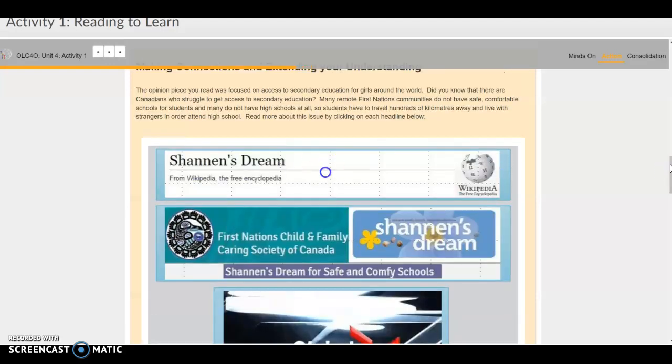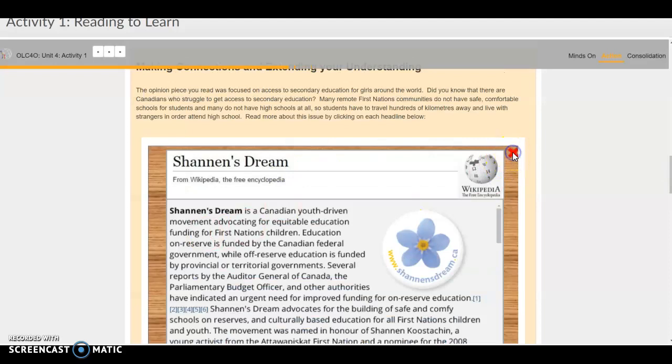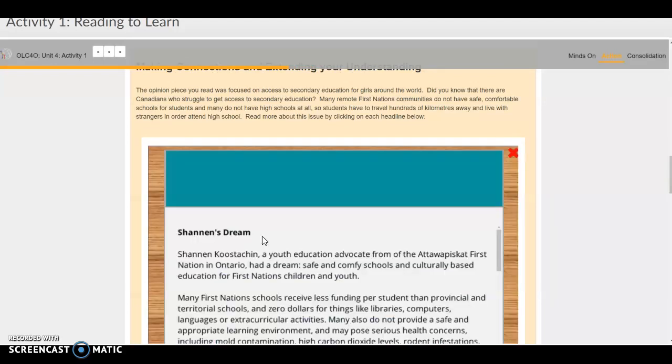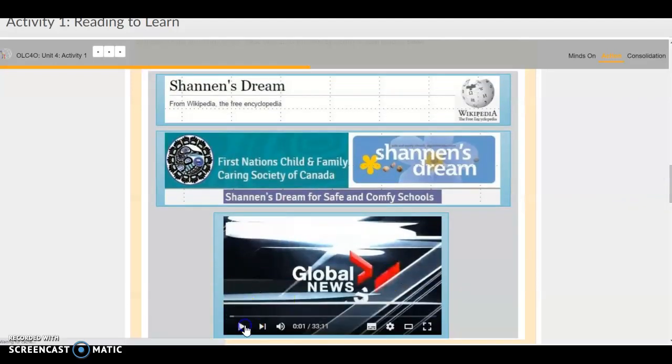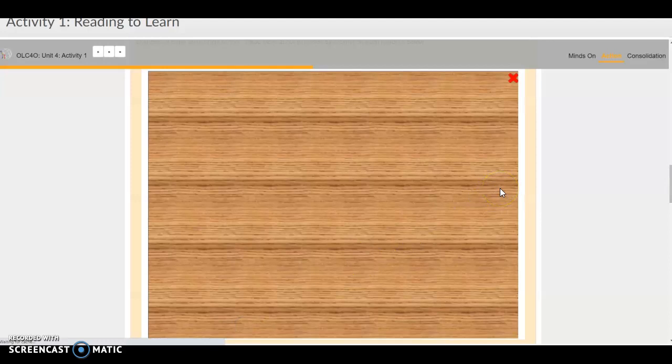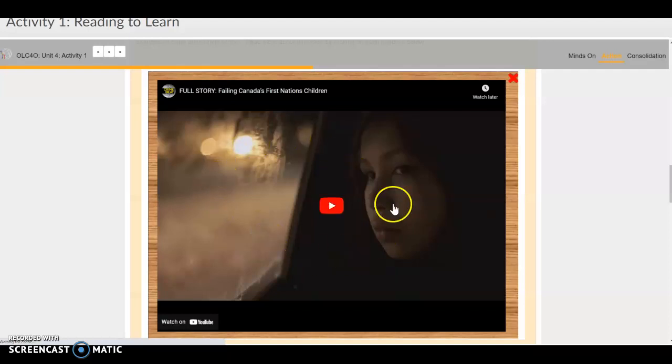If you click on any of the articles, it'll open up in the wide screen here, so you can see the Wikipedia one, you can see the second article, and then you can watch the video as well too. So again, this is additional information on education equality. You're going to have to write an opinion about education at the ending of this activity. So the more information that you can take in on education equality, the better off you'll be when you write your own opinion.